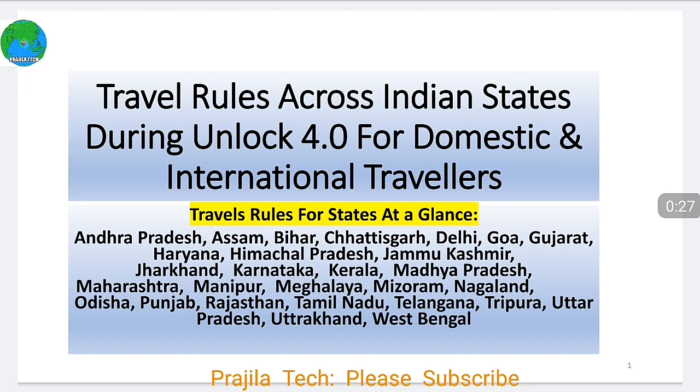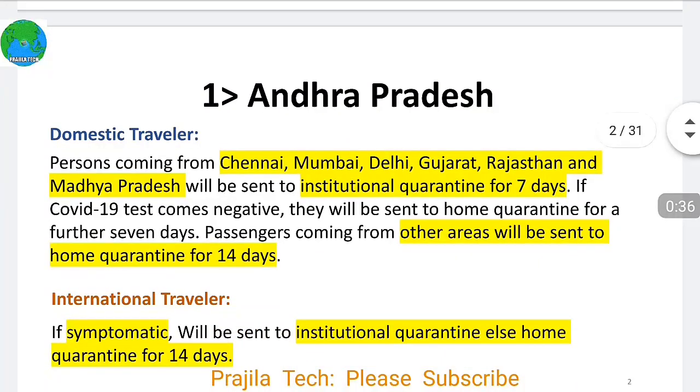It will be in alphabetical order, so if you are interested only in a particular state, you can skip to that state. So let us start quickly with Andhra Pradesh.